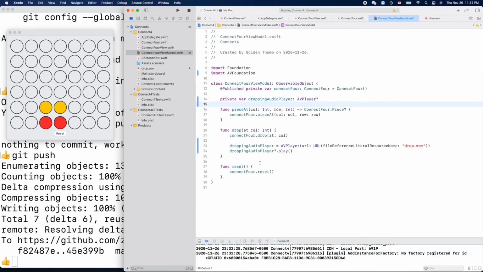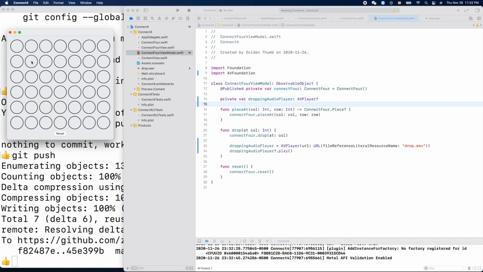Okay, so yeah, reset, and reset and try. Nice. Cool. So we have a button and we have the sound.